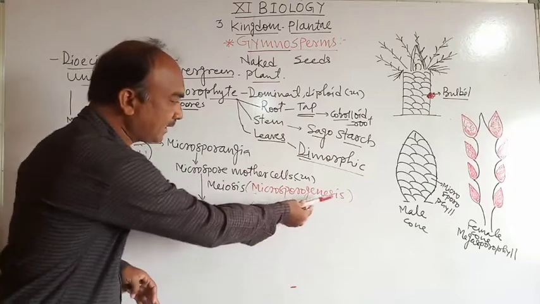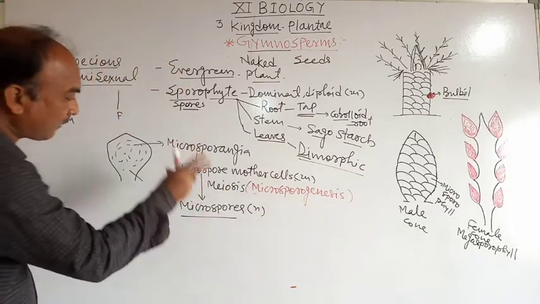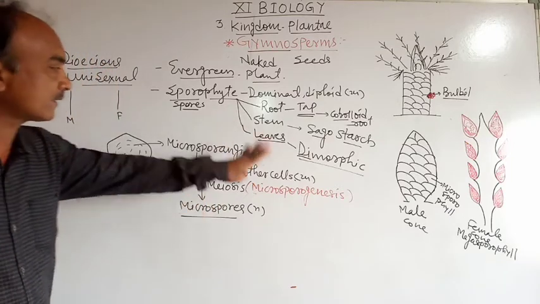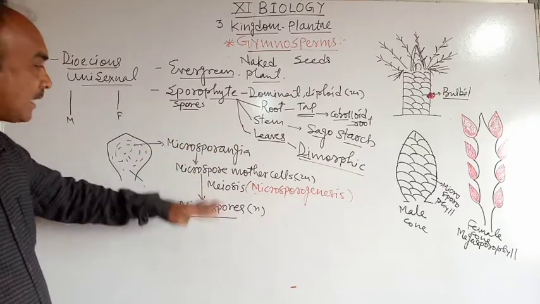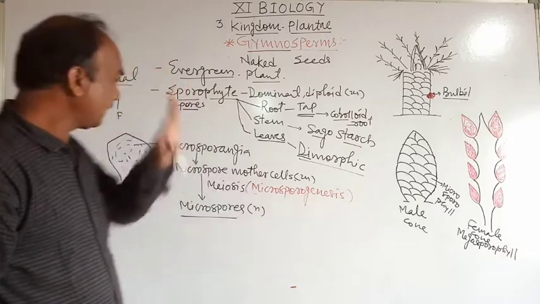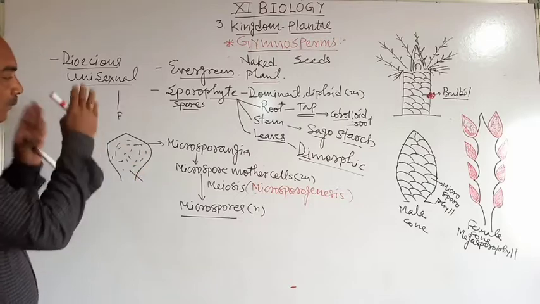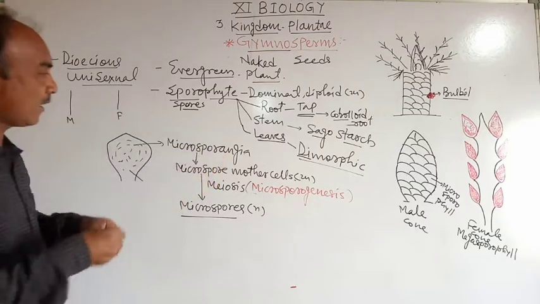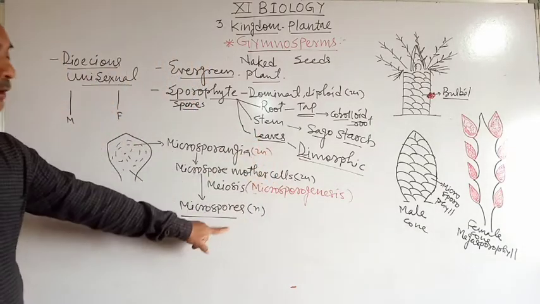यहाँ पे देखो microsporogenesis. Genesis means formation, so the formation of microspores from the microspore mother cell during meiotic cell division is called microsporogenesis. Okay, then this is the microsporophyll, and within the microsporophyll a number of microsporangia. All structures are diploid except the microspore.